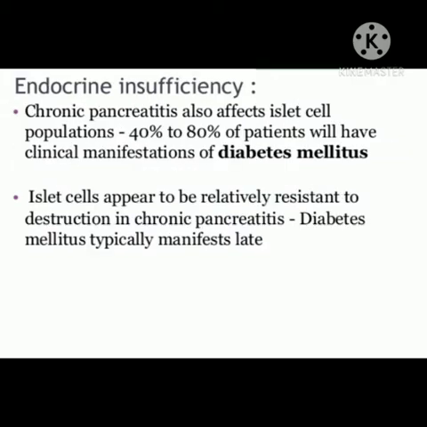In the case of endocrine insufficiency, chronic pancreatitis also affects islet cells. Between 40% and 80% of patients will have clinical manifestations of diabetes mellitus. Islet cells appear to be relatively resistant to destruction in chronic pancreatitis. Diabetes mellitus typically manifests late.